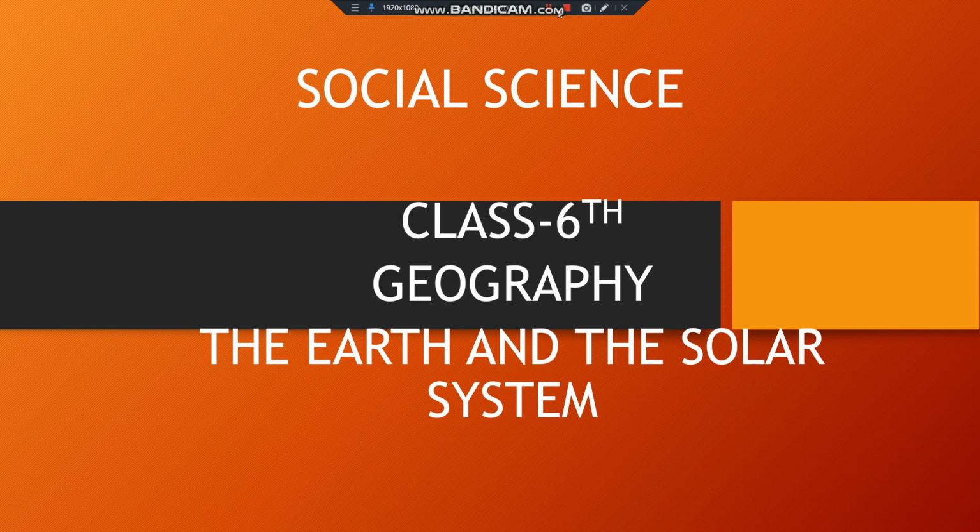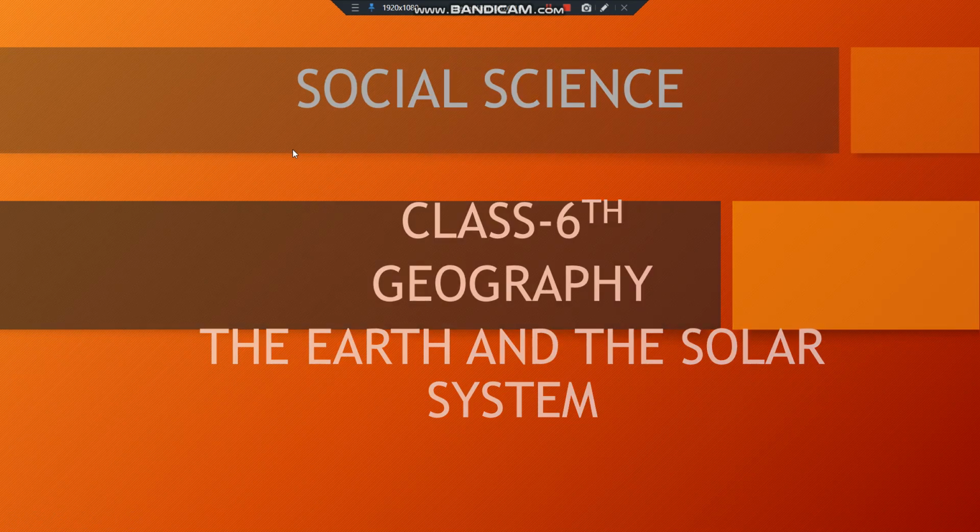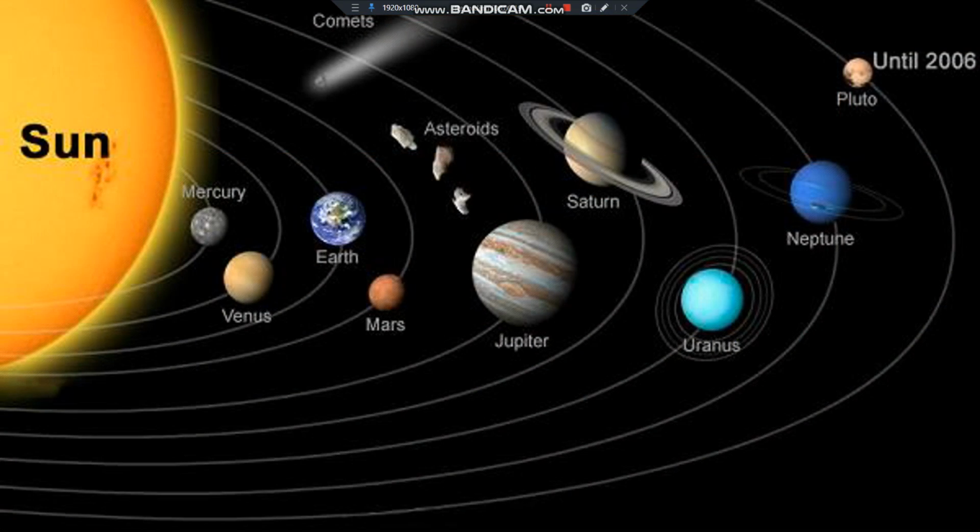So, today, let us begin with a new chapter of geography, and the name of the chapter is The Earth and the Solar System. So, can you just see the image on the screen? Yes? Very good. So, this is the image of our solar system.